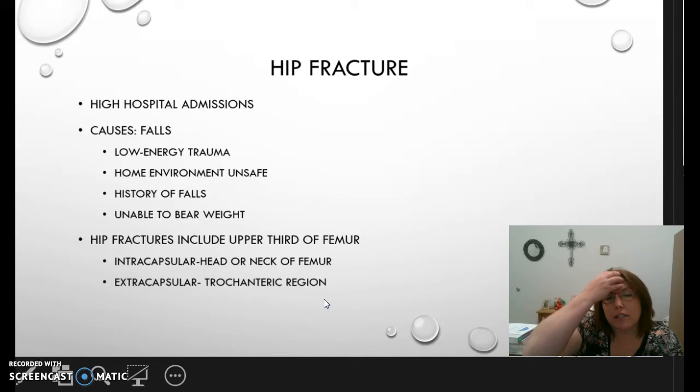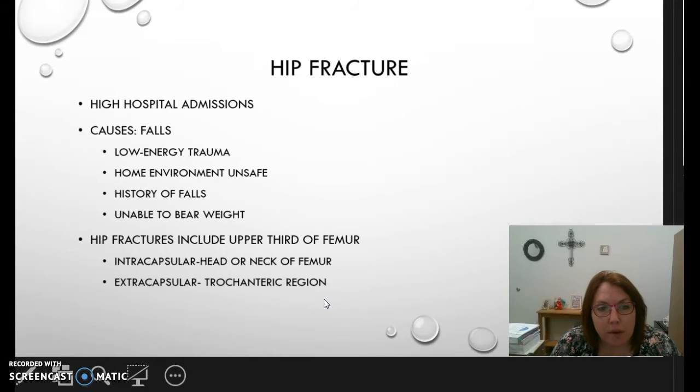Hip fractures occur, and this is why we threw in hip fractures right under osteoporosis. People with hip fractures have a high hospital admission rate. It causes a lot of time from falls. A lot of times people that have hip fractures, you will see that they will state they don't remember falling or doing anything, but they heard a pop and then they fell. Due to a diagnosis of osteoporosis, a lot of times they'll break and then they will fall. So it lists the different causes on there, unsafe environment, history of falls, things like that.